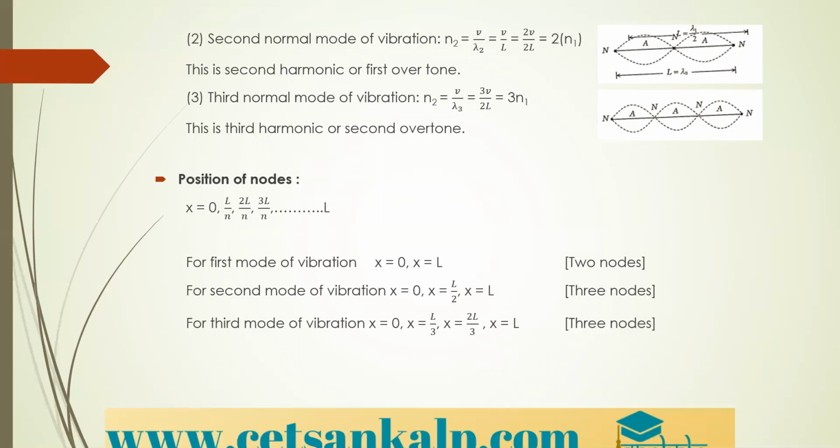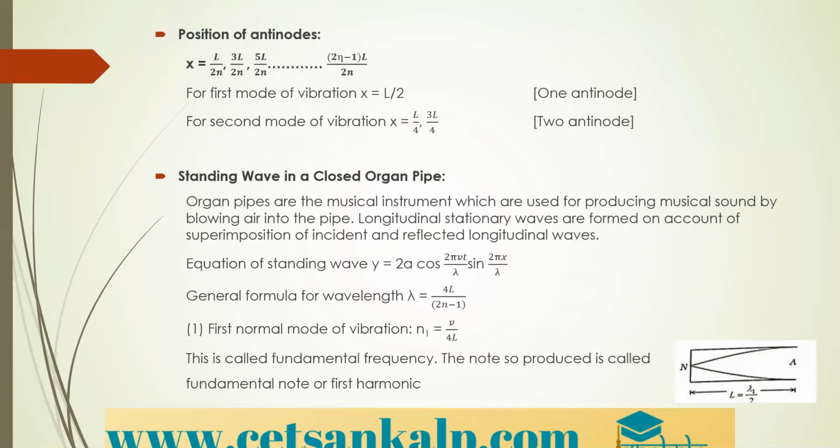Okay. So for the position of nodes, here we take X equal to 0 for the first mode of vibration. For the second mode of vibration, X equal to 0 and X equal to L by 2. For the third mode of vibration, X equal to 0, L by 3, 2L by 3 and L. Before this we discussed the nodes. Now let us see the antinodes here.